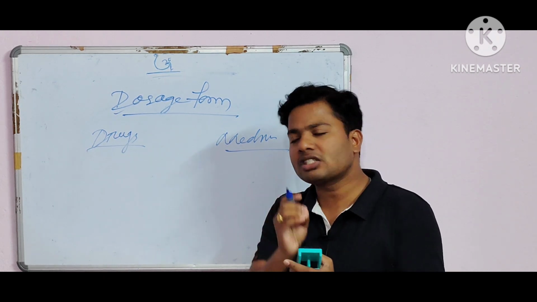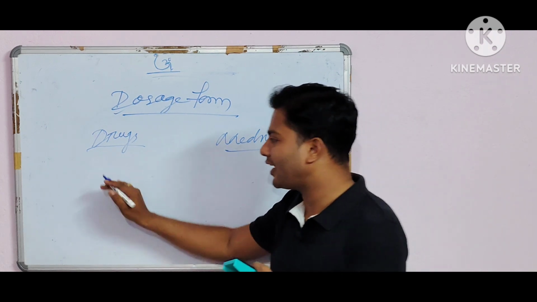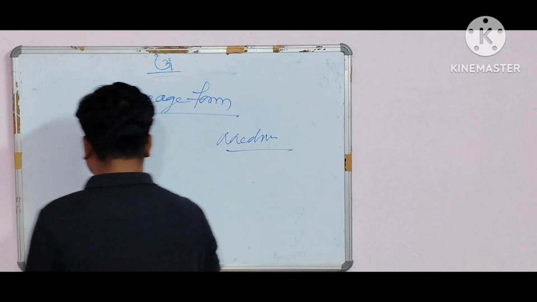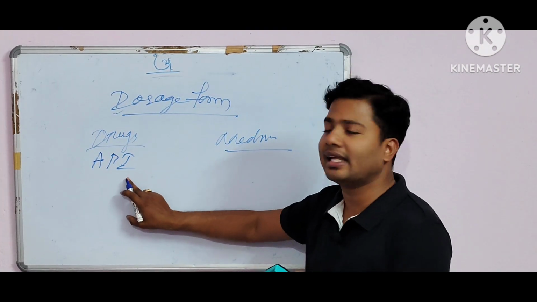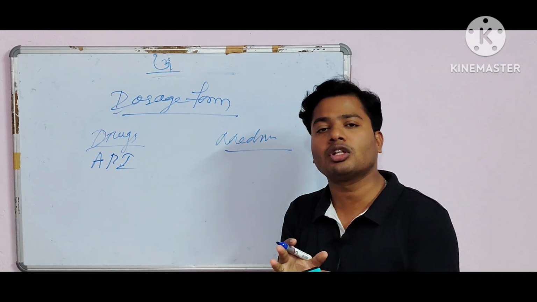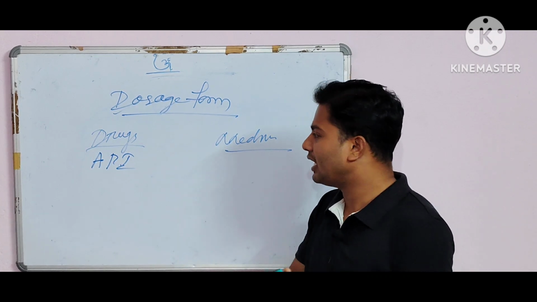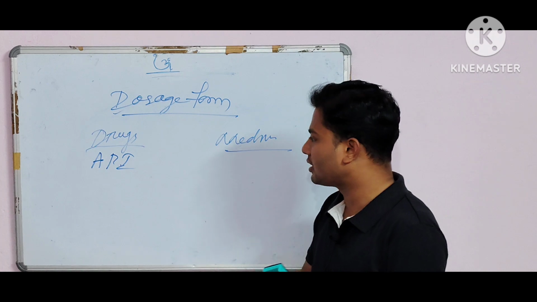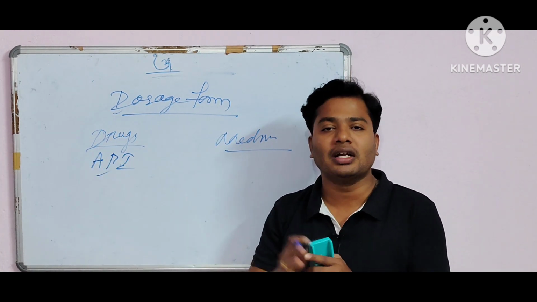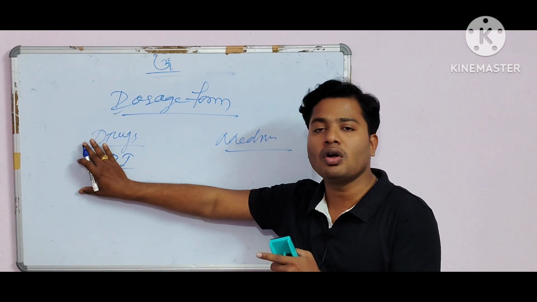Drugs means simply the active pharmaceutical ingredients, or simply API. The drug enters into the body, or is delivered into the body, and shows the pharmacological response or the therapeutic response. That's why the disease decreases. But you cannot take the drug in raw form due to toxic effect.